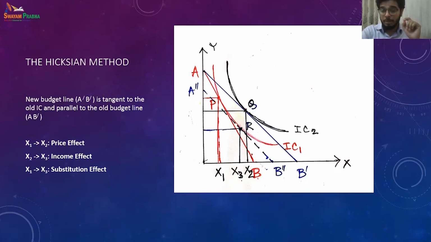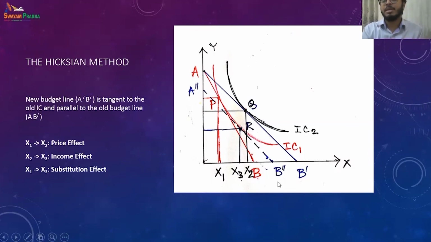Now the most important thing over here is the price effect: the price falls and takes the budget line from AB to AB prime, and the price effect is the change in commodity consumption. At P, X1 is the total quantity of commodity consumed, and at Q, X2 is the quantity consumed.